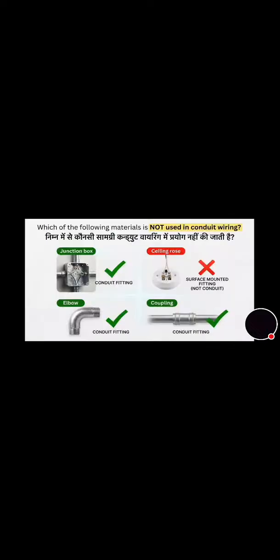Which of the following materials is not used in conduit wiring? And its correct answer is option B, that is ceiling rods. You can see in the photo also what ceiling rods are. Now we will move towards the next question that's on the screen. You can see PVC casing capping wiring is not safe from smoke, dust, rain, fire. Its correct answer is option D, that is fire.